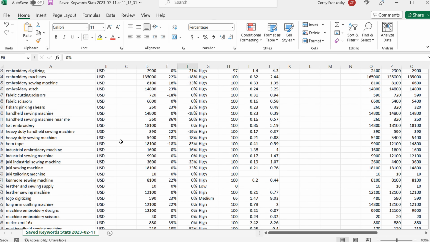but what you can do is start coming through here and finding all of these major keywords, especially keywords that have a ton of average monthly searches. Like let's take handheld sewing machine, for example. I want to rank for handheld sewing machines. That means first we'll come to Google.